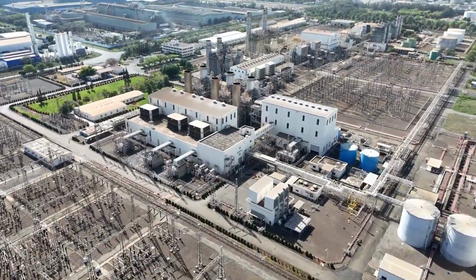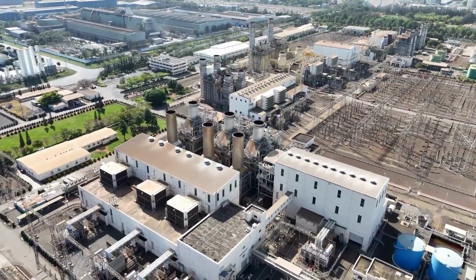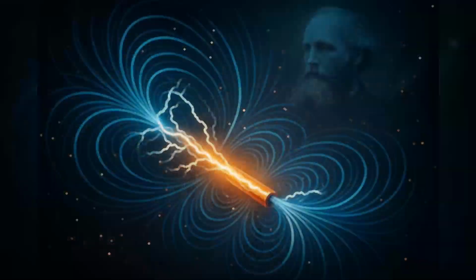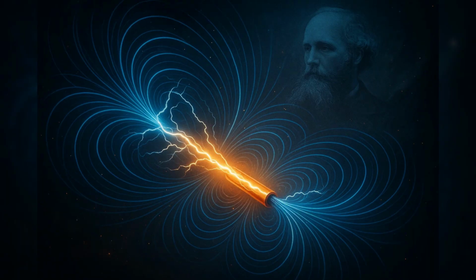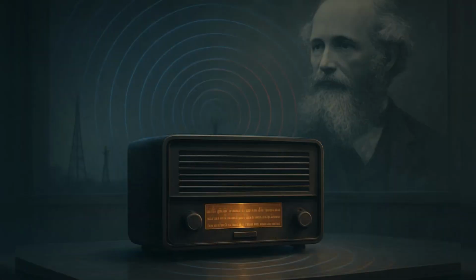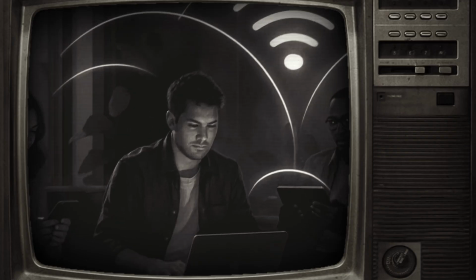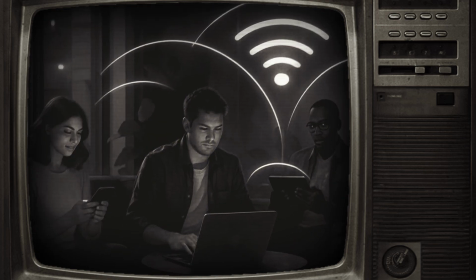One of the most stunning predictions of these equations was that these interacting fields would travel through space as a wave, an electromagnetic wave, and that the speed of this wave would be the speed of light. This revealed that light itself is an electromagnetic wave. This discovery directly led to the invention of radio, television, radar, Wi-Fi, and every other form of wireless communication we use today. Every time you send a text, watch TV, or use your GPS, you are using technology built upon the foundation of Maxwell's elegant unification.